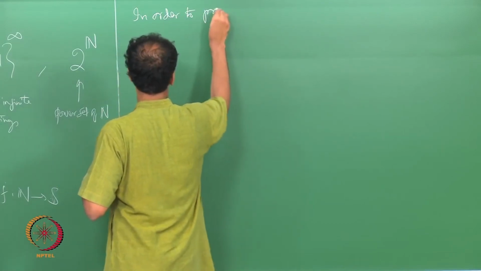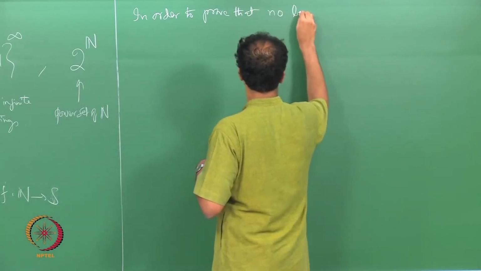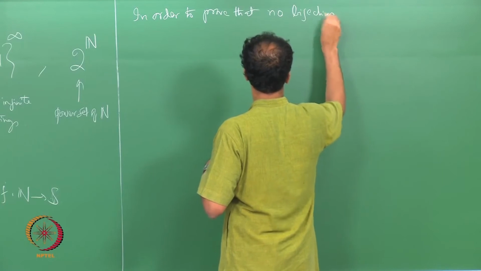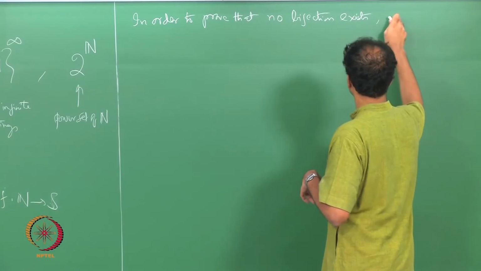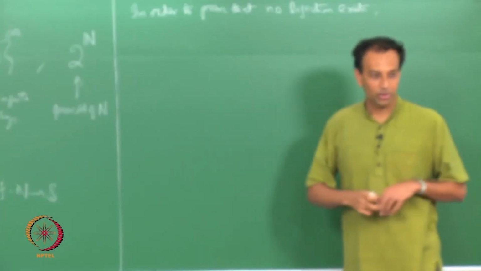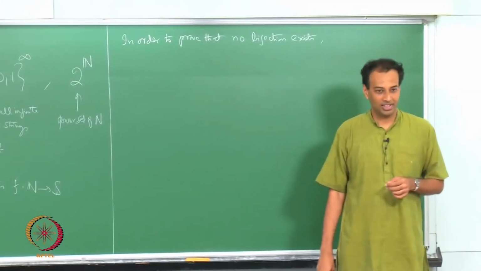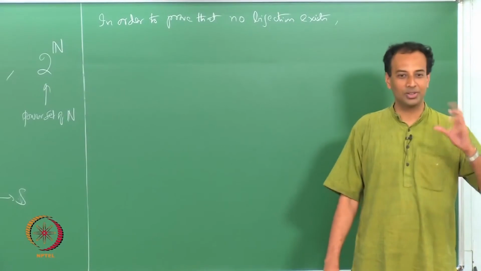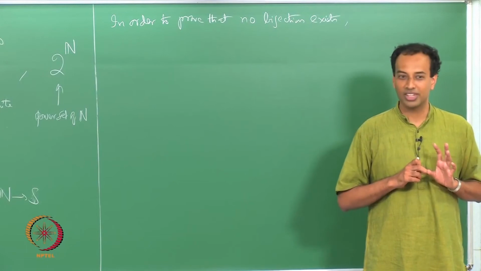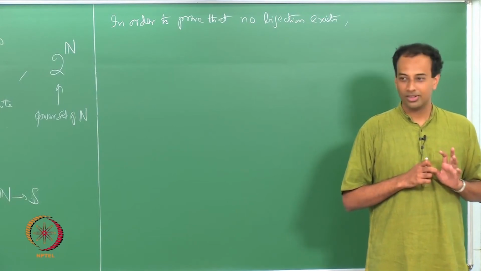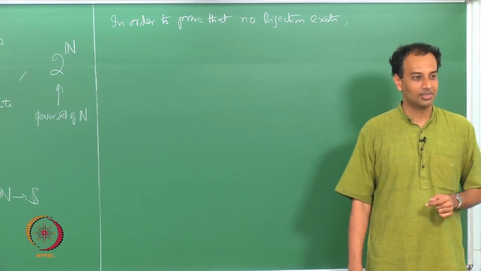In order to prove no bijection exists, what do you think we should do? I cannot say that I am not able to find a bijection. I have found an injection, but I cannot prove that no bijection exists by saying I am not able to find it. That is not a proof. You have to prove that no bijection can possibly exist.